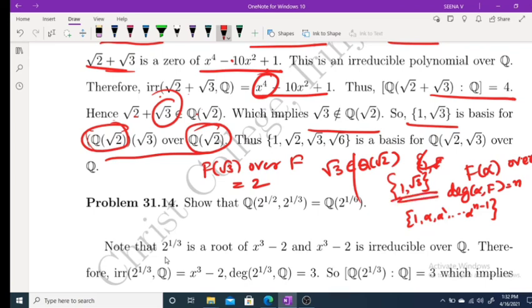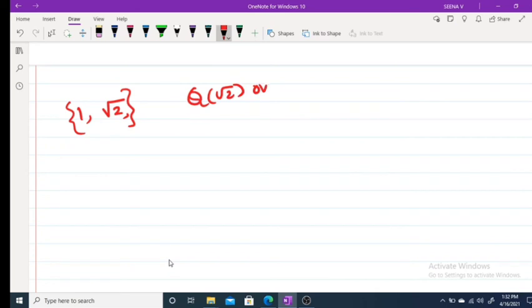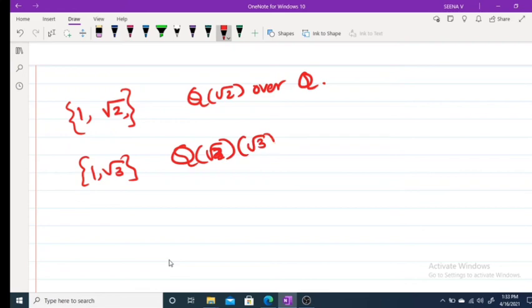And what about the elements? 1, √3. Therefore 1, √3 is a basis for Q(√2, √3) over Q(√2). Thus, once again, 1, √2 is a basis for Q(√2) over Q, and 1, √3 is a basis for Q(√2, √3) over Q(√2).